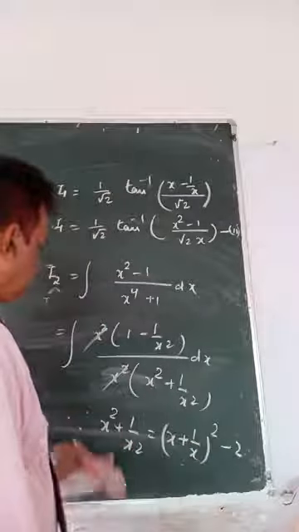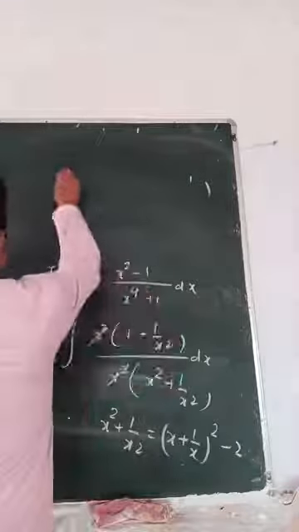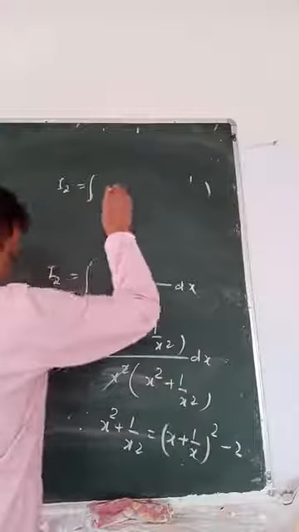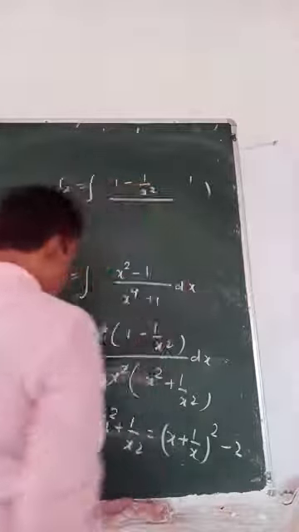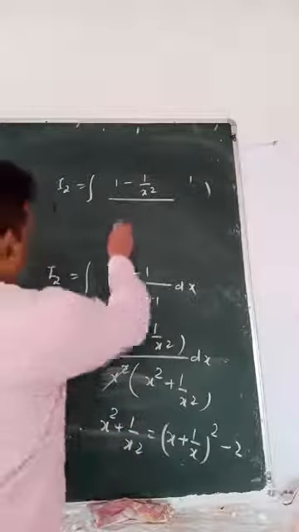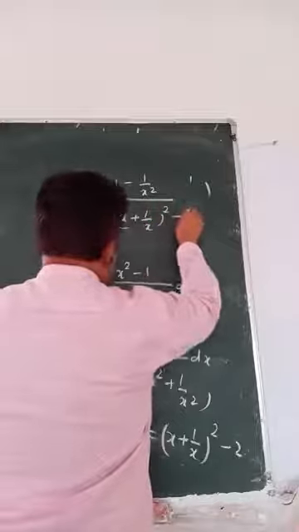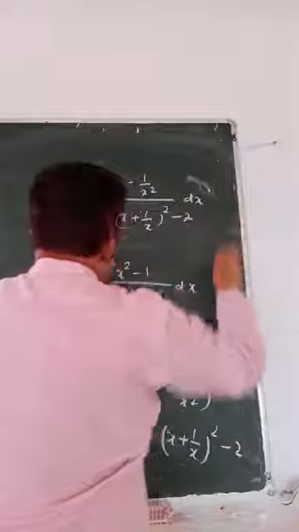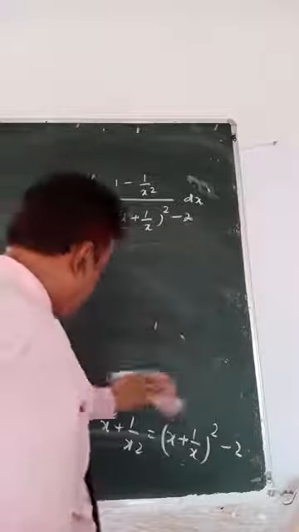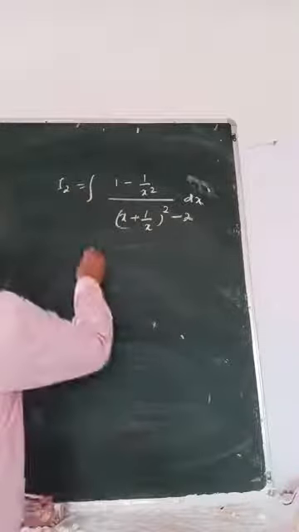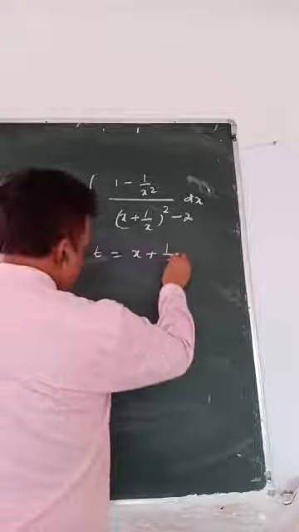So what do I do now? So I2 equals the integral of (1 minus 1 by x square) by ((x plus 1 by x) whole square minus 2) dx. Now I'll take x plus 1 by x as t. So t equals x plus 1 by x.